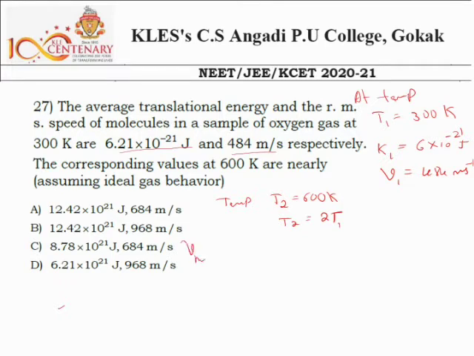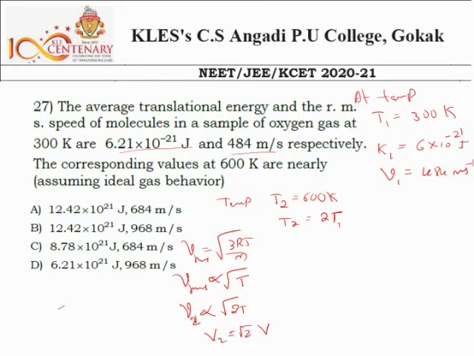We know Vrms is equal to square root of 3RT divided by M, which means Vrms is directly proportional to the square root of the temperature. If T becomes 2T, V2 is proportional to root of 2T, or you can write V2 is equal to root 2 times V.